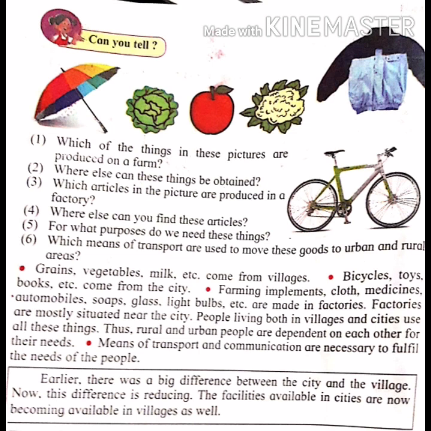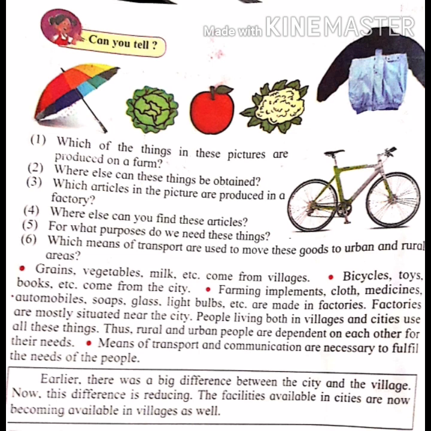Now, grains, vegetables, milk, etc. come from villages, my dear students. Okay. From city, we get bicycles, toys, books, medicines, etc. In a village, there are no factories. Where do we find factories, children? We find factories in cities.